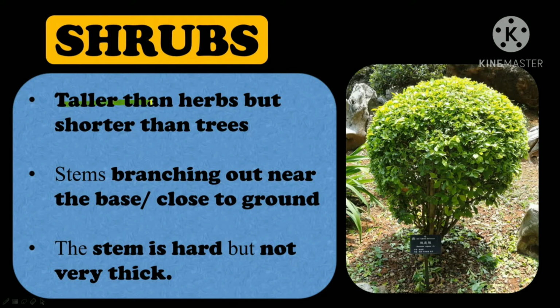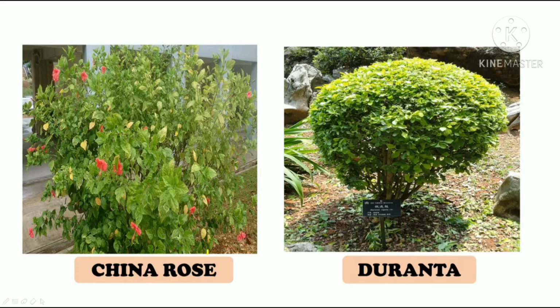Alright, so shrubs are taller than herbs but shorter than trees. And branching in shrubs starts near the base or close to the ground. As you can see in the picture, the branching is starting near the base, alright. The stem is hard but not very thick, like the stem of a tree.